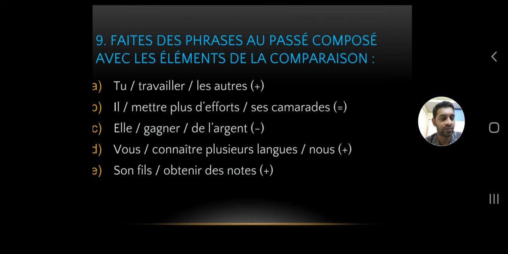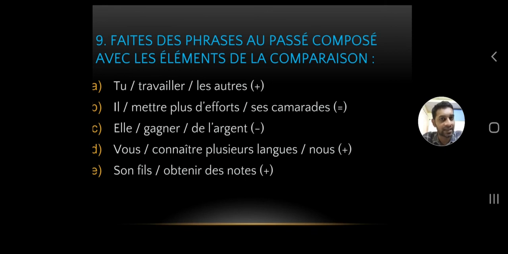So the third one: elle gagnait de l'argent. A minus symbol is given. Gagner is a verb meaning to win or to earn. You have to say she earned less money. Minus symbol. There is no comparison with anyone, so no need to use que. So you just have to say she earned less money. That's it. So you conjugate the verb gagner in passé composé.